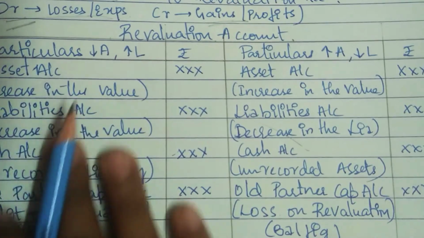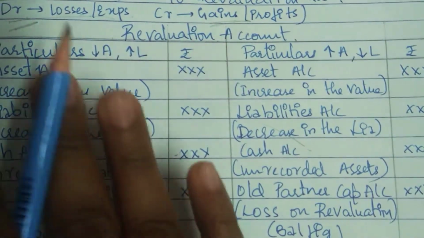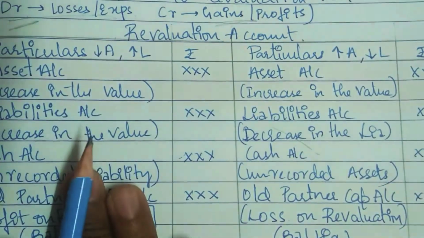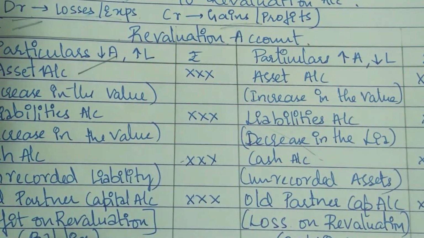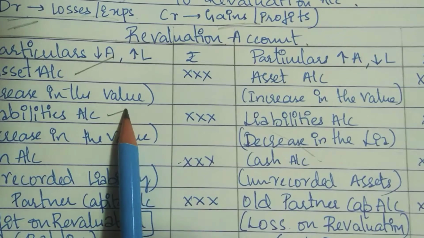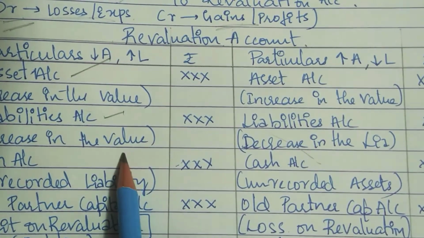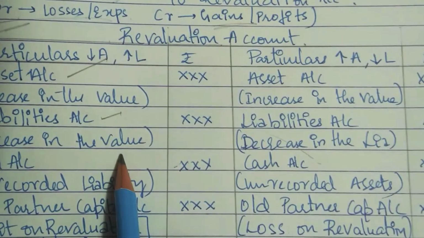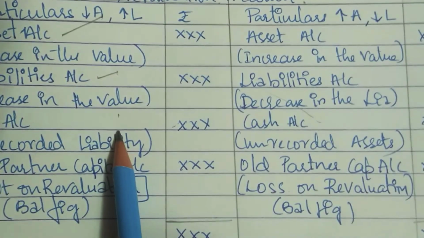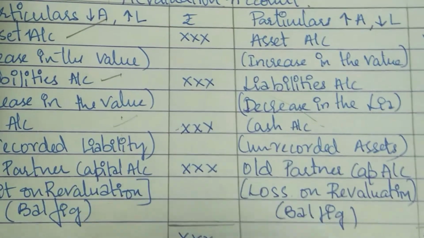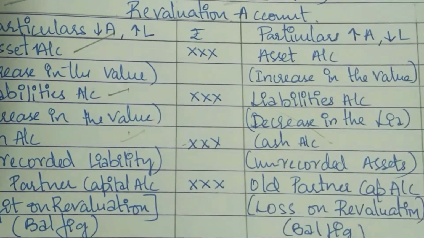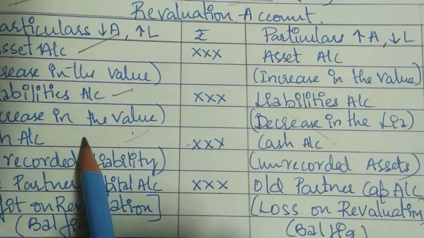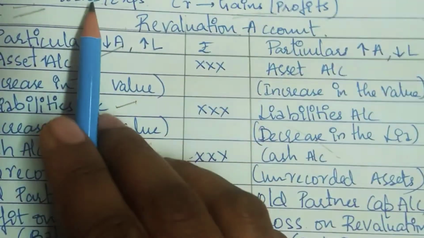Now, what are all the things that are debited? If there is a depreciation or decrease in the asset, you're going to debit the asset account. If there is an increase in the liabilities, then you're going to debit the liability account. If there is an unrecorded liability, that is, if you suddenly pay any cash which is unrecorded, then you're going to debit it because it's a loss for you.